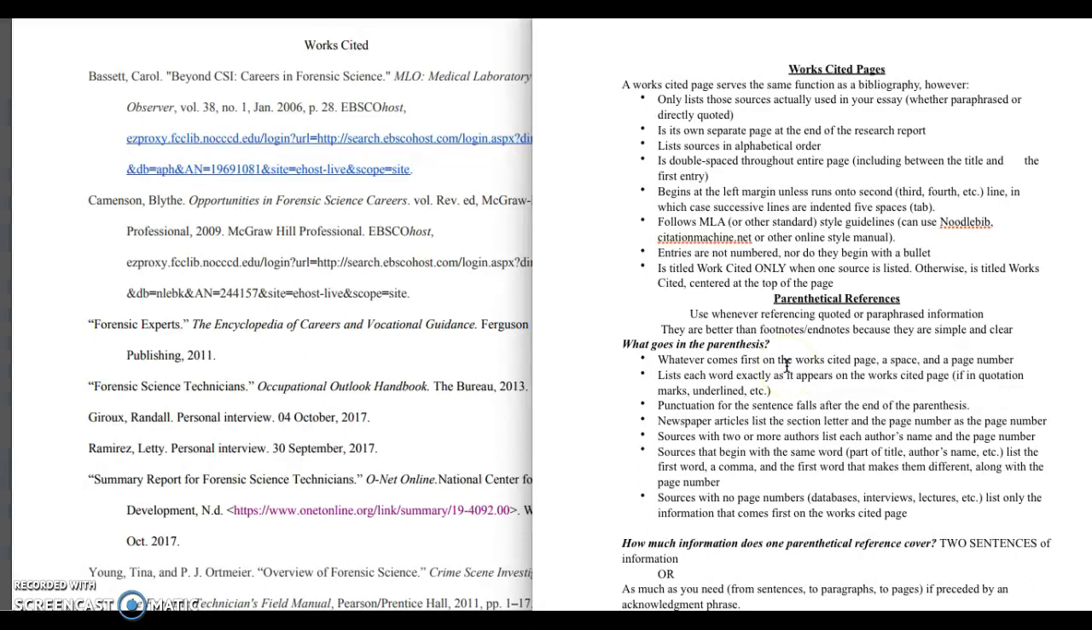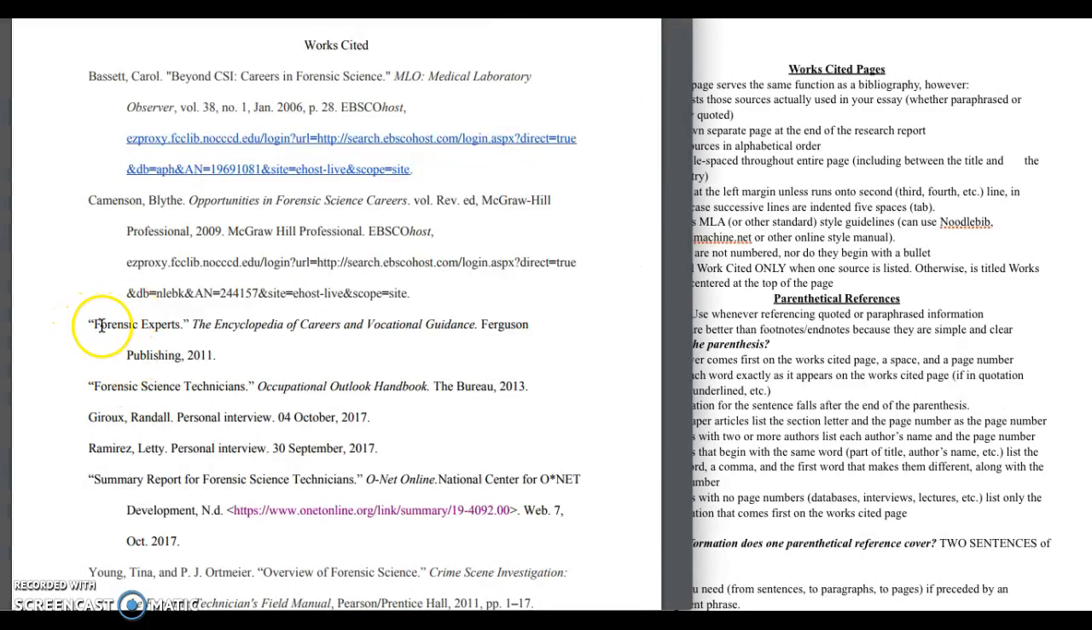Now there's some tricky situations like this one. Both of these sources, they're different sources, but they both start with the same word. So what would you put? You'd put the first word exactly as it appears on the Works Cited page, like this one's in quotation marks. These are not. But you'd put the first word and then the first word that makes them different. So she would put forensic experts, forensic science, and the page numbers for each.